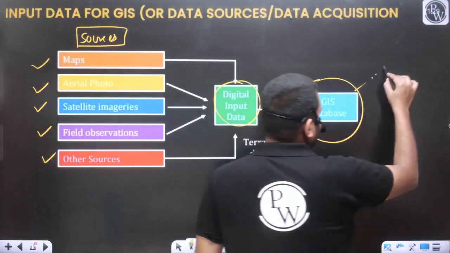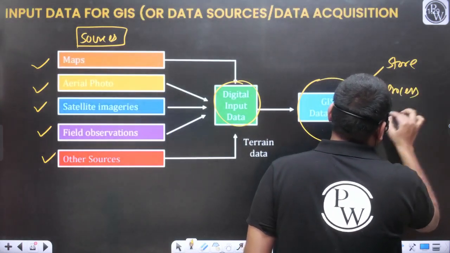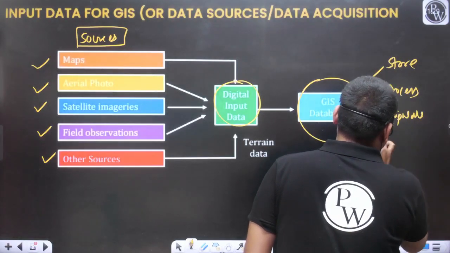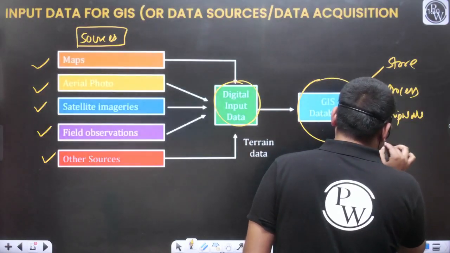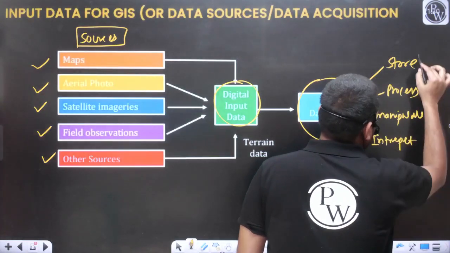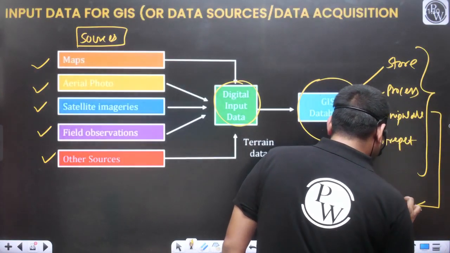After that, we can store this data, process this data, manipulate this data, and interpret information from this data, or ultimately this will be provided to the end user.